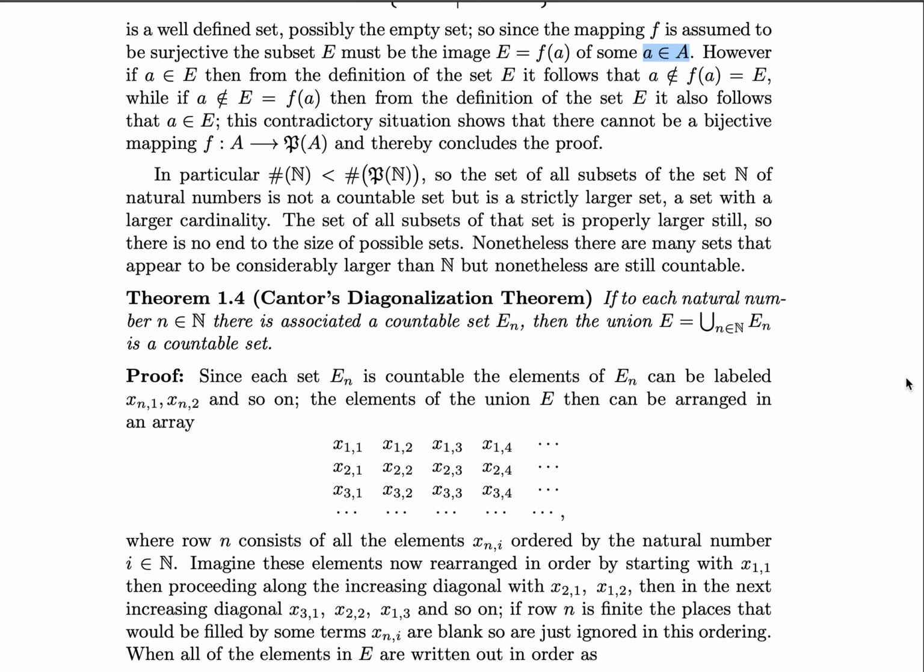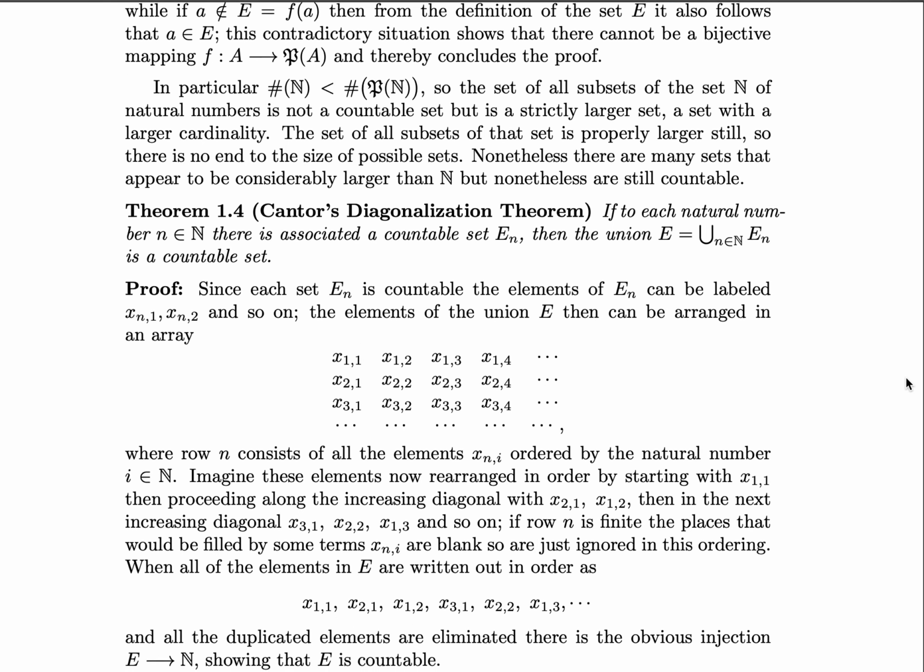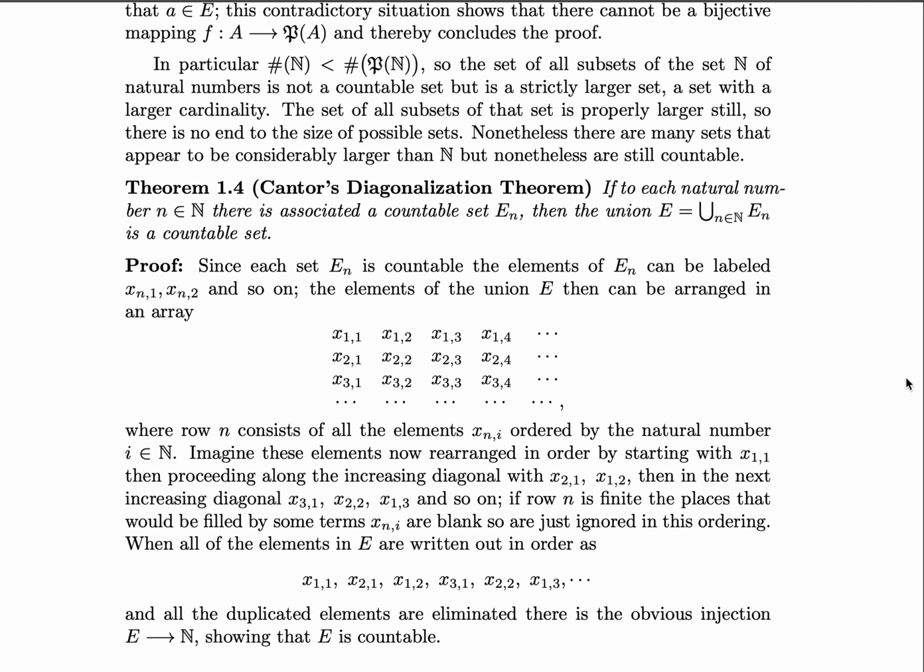So the set of all subsets of ℕ, of natural numbers, is not a countable set, but is a strictly larger set, namely a set with a larger cardinality. The set of all subsets of that particular set is properly larger still, and therefore we have no end to the size of possible sets and impossible infinities.